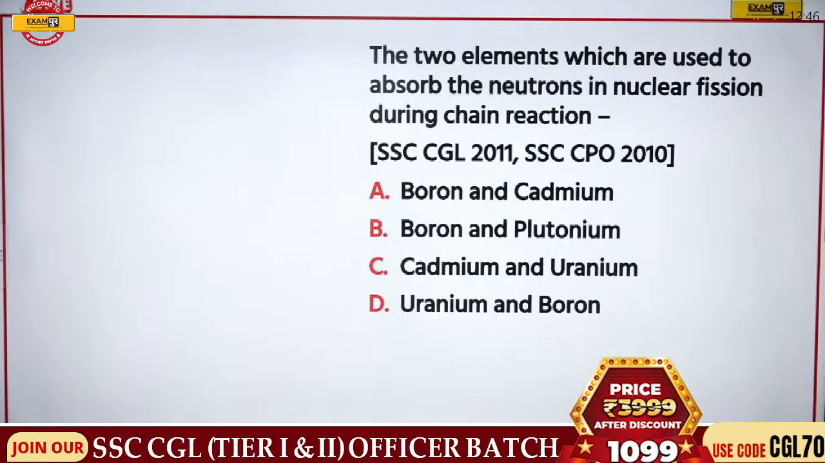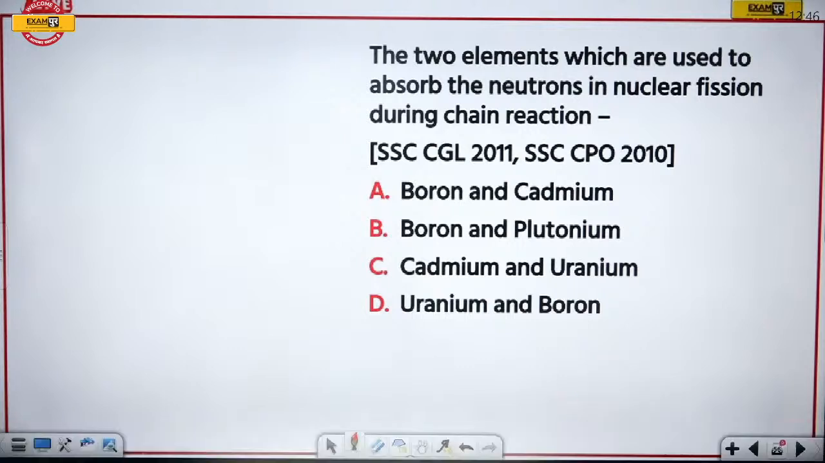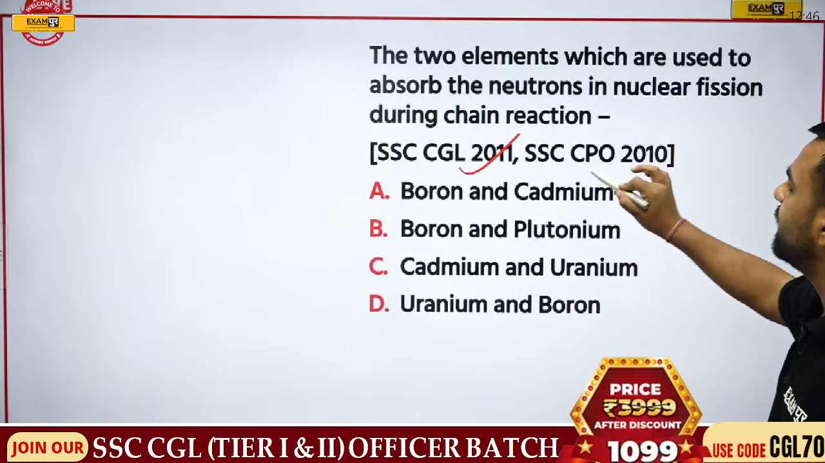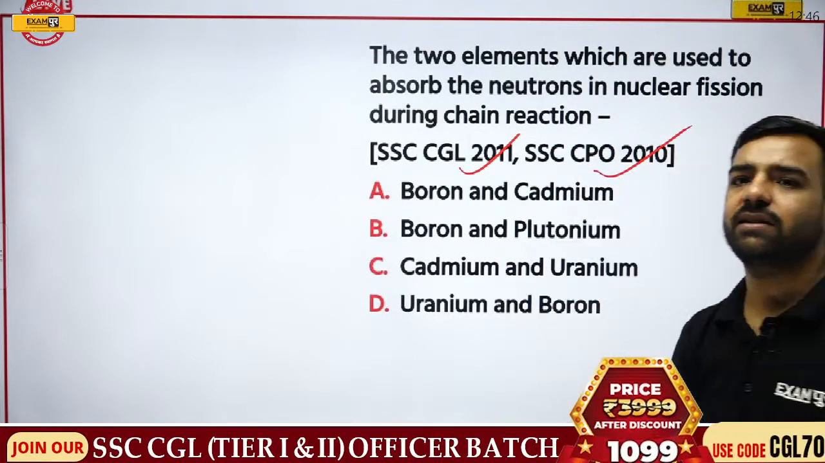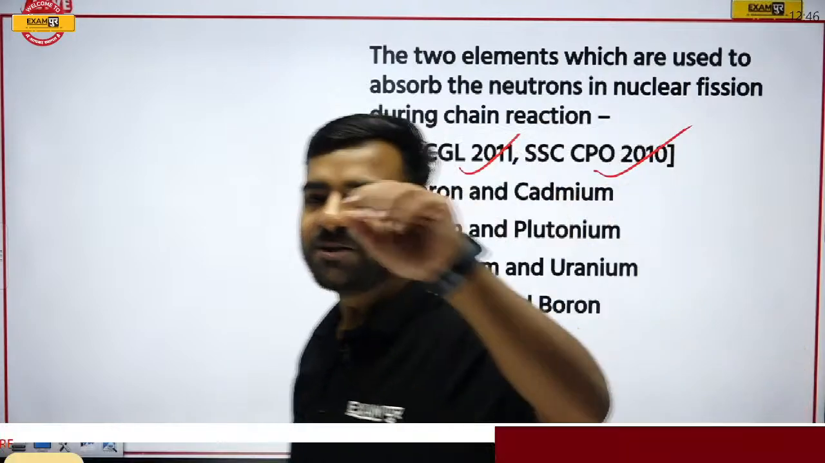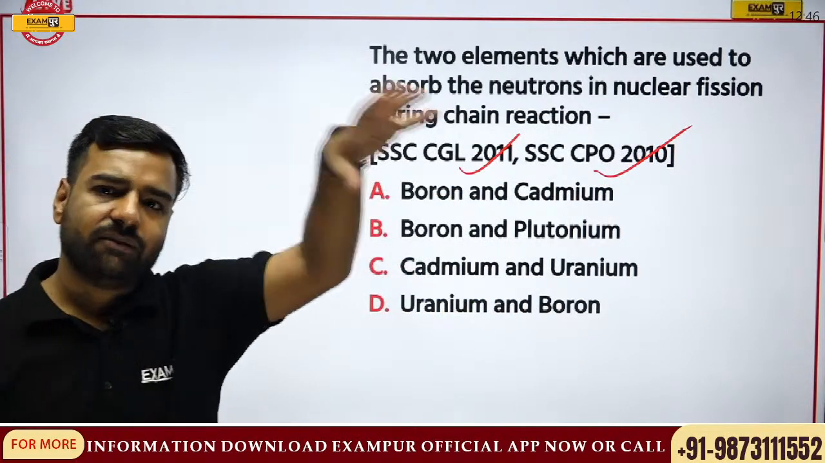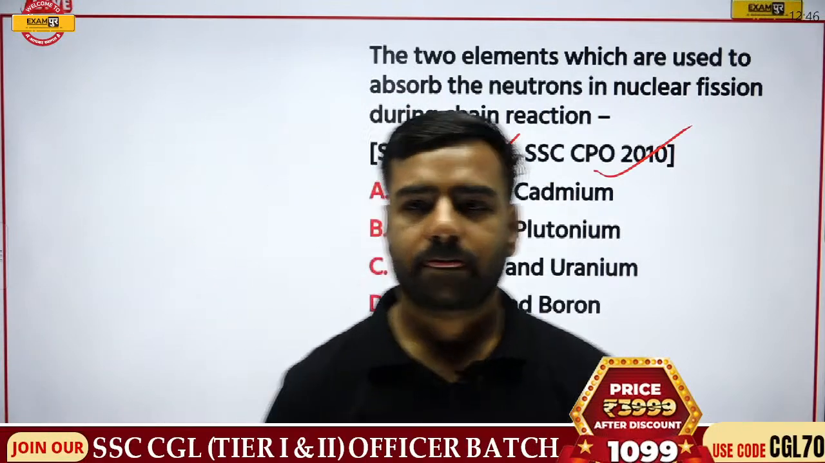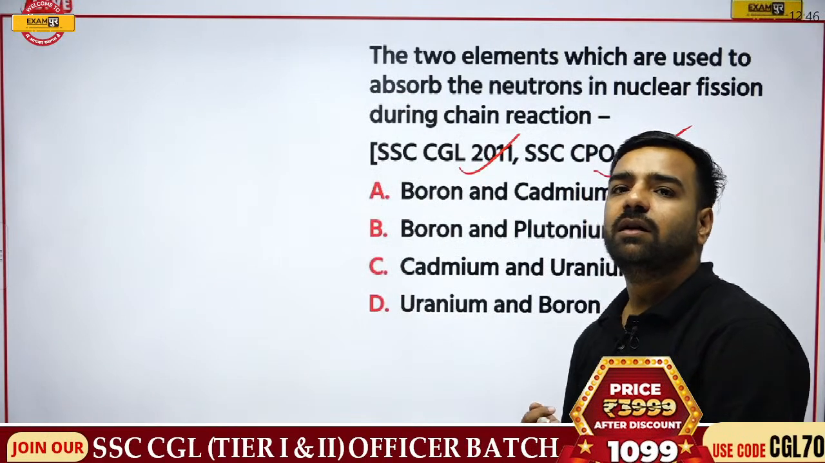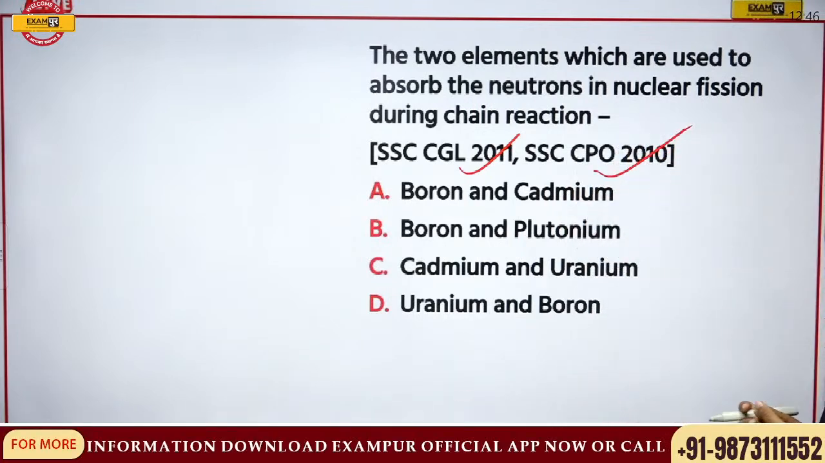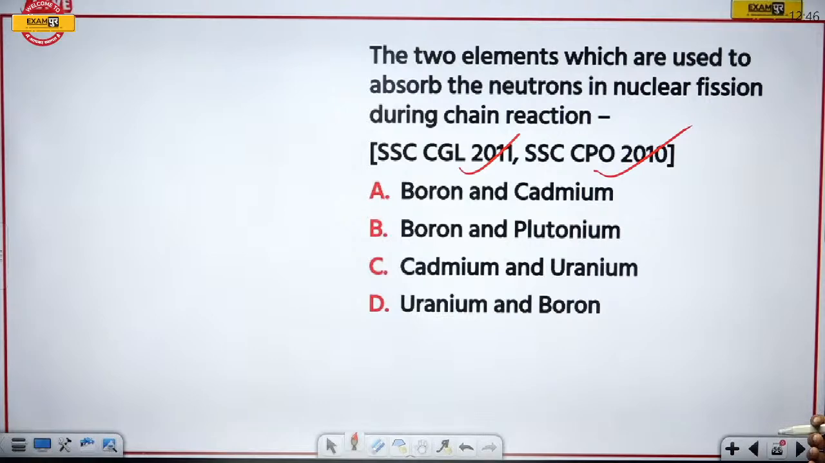Now comes the question: two elements which are used to absorb the neutrons in nuclear fission during the chain reaction are what? This is asked in CGL 2011 and SSC CPO 2010. What is the correct answer? Arey wah Chinmay. Awesome. Great. So remembering the year as well. But in the examination, they have actually stopped asking for the years. But it's good that you have remembered it. If you remember, that's nice. But yeah, two elements which are used to absorb the neutrons in nuclear fission during chain reaction.